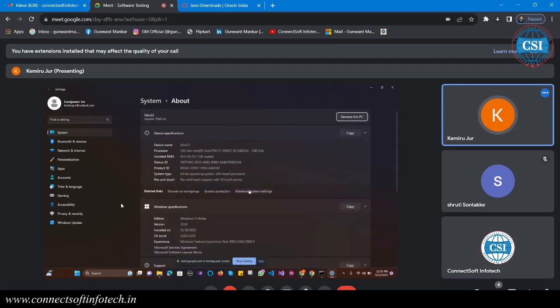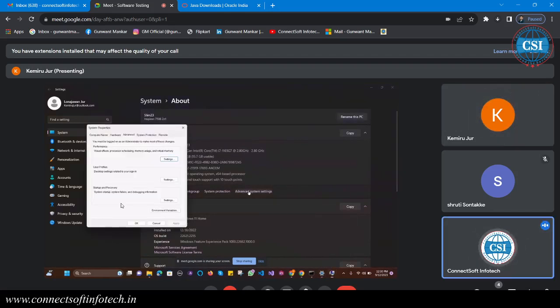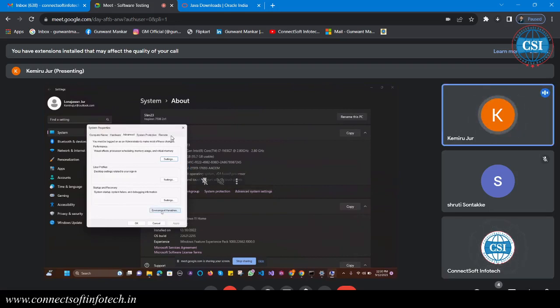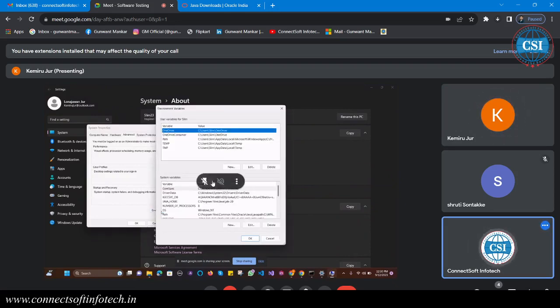Advanced system settings, correct. Just click on the advanced system setting. Then we have the environment variables, correct. Just click on the environment variables, and you can see here the environment variable we need